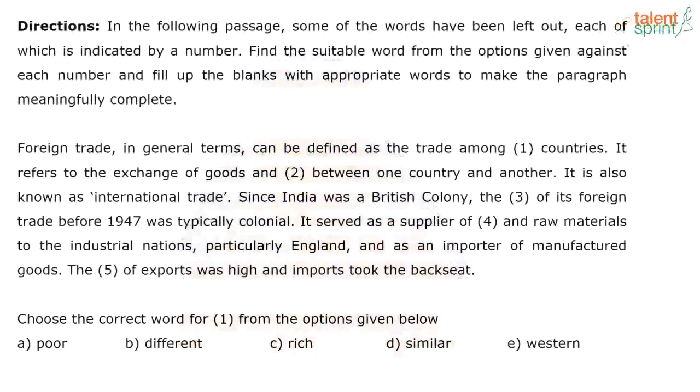So what do we do for closed passage? We skim the passage, understand the meaning, and then we're going to look at options. The same strategies that we applied for fill in the blanks is what we will apply for this as well, right? We look for collocations, we look for context clues, we look for if the meaning is positive or negative. Looking at the central theme or main idea of the passage, we will choose associated words.